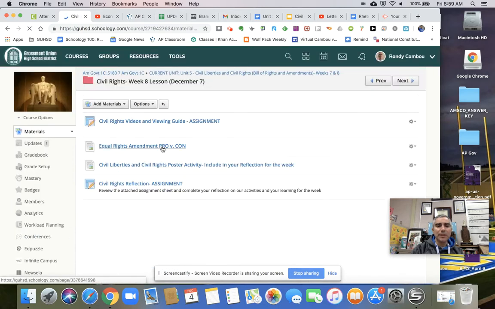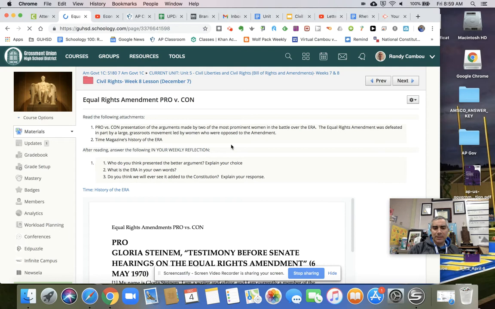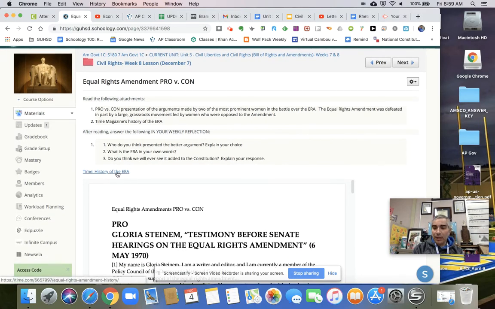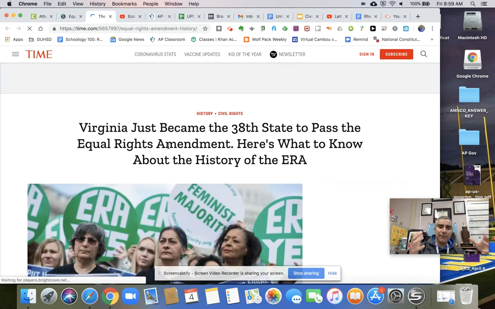Then the other things you're going to be doing this week, you've got two other things outside of the videos. One is looking at what's called the Equal Rights Amendment. This was an attempt to amend the Constitution to put gender into it and make it so that you could not discriminate based on gender, that you set both genders, male and female, as equal. So you're going to do a couple things here. You're going to read, and there's a hyperlink here, a little history of the Equal Rights Amendment, which is a fascinating amendment process.